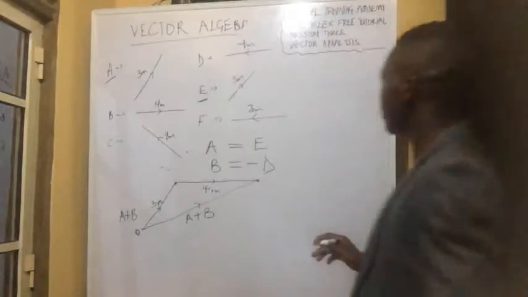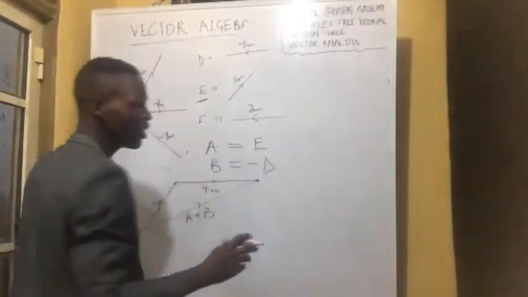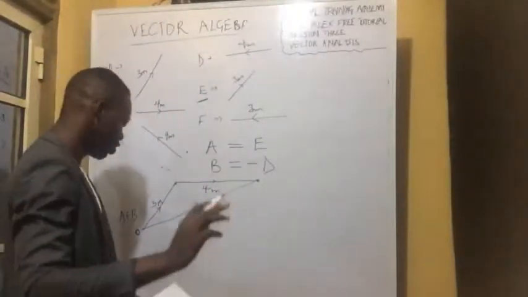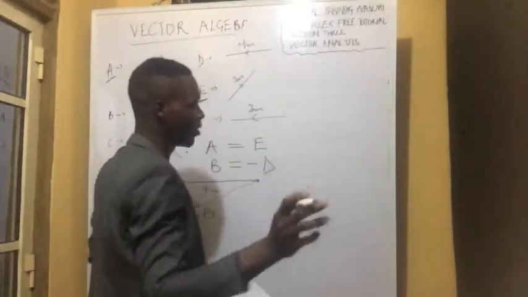What about in the case of subtraction? In the case of subtraction, we just use this simple manipulation.